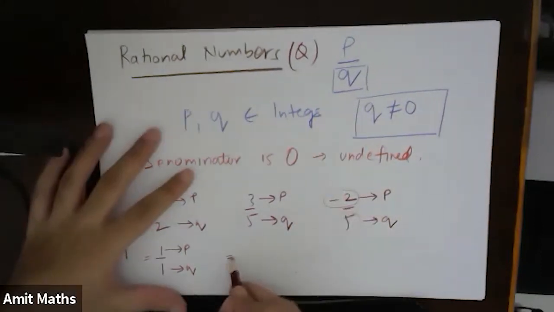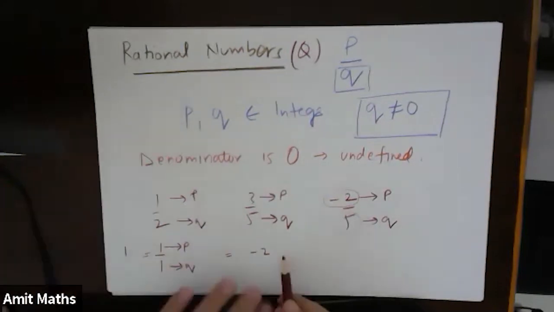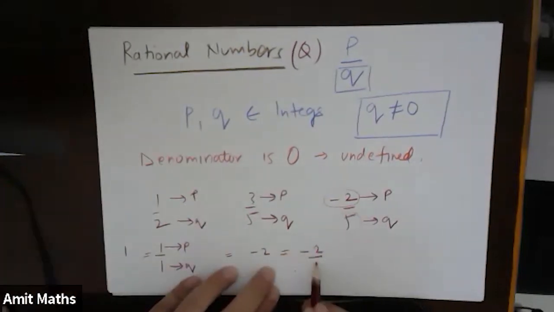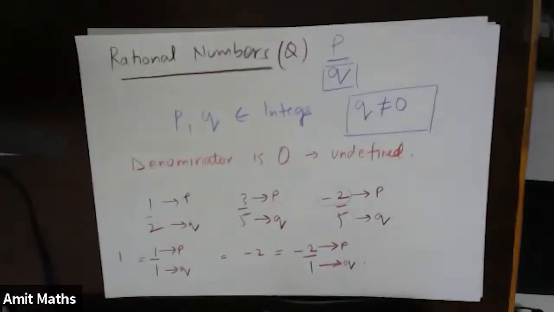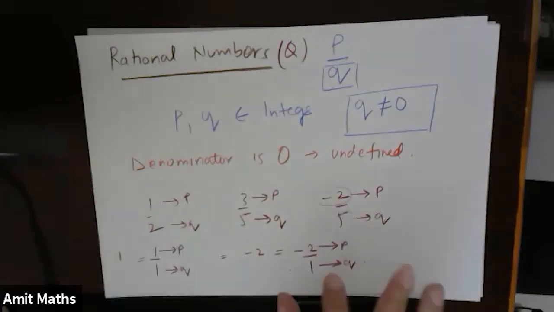Suppose we have minus 2. Minus 2 can be represented as minus 2 upon 1. So minus 2 becomes P and 1 becomes Q. Everybody understood? Fine?